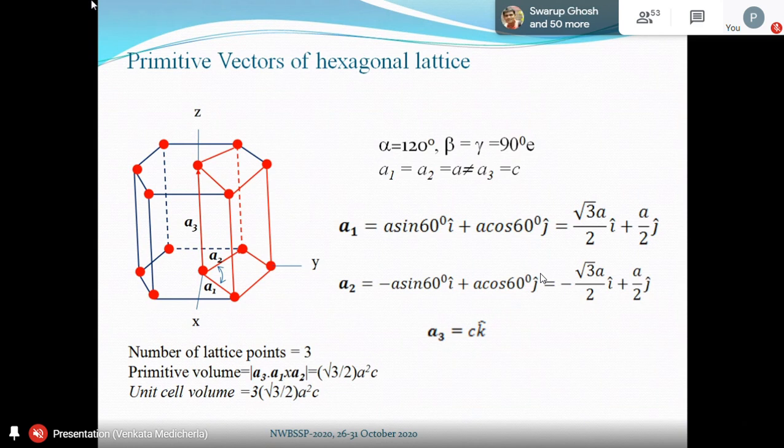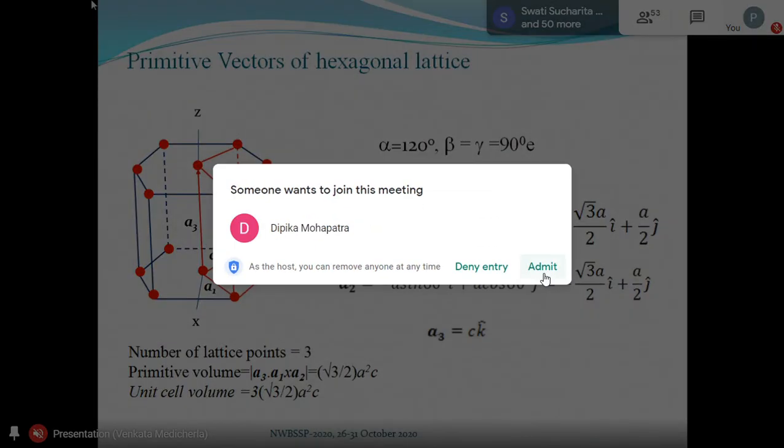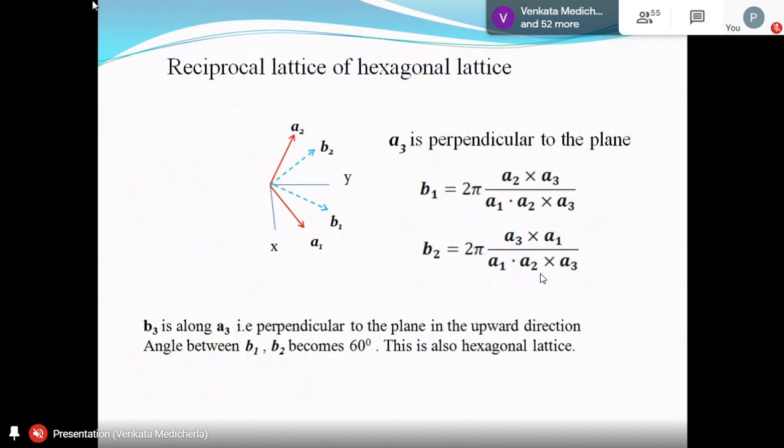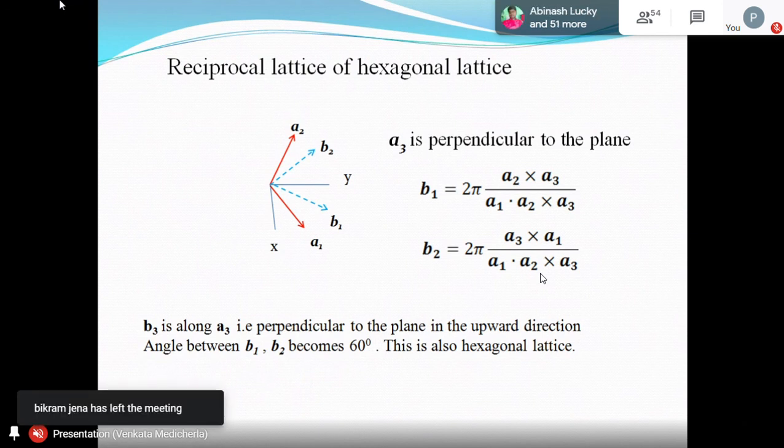Something very interesting happens here. Let us not worry about the A3 axis, which is along the Z axis. Let us take only the A1, A2 plane and try to find the reciprocal lattice vectors. Here the x is down and y is on the right side, that's what we had exactly. A1 and A2, the red ones, are the original primitive lattice vectors for the Bravais lattice. They are at an angle of 120 degrees to each other.